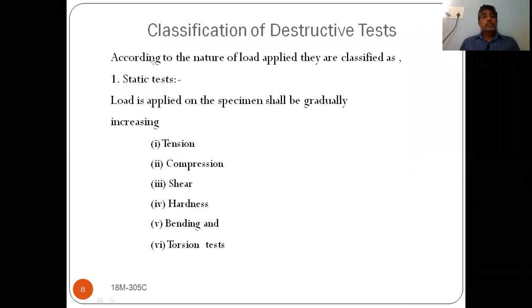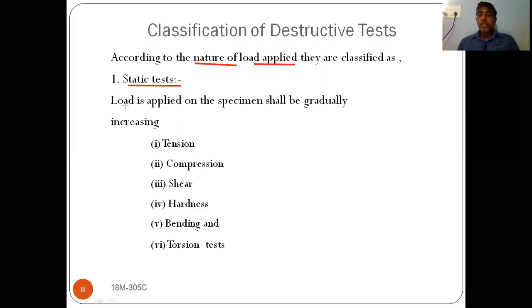So here we are classifying the destructive test based on nature of load applied. So which type of load are you applying? First one is the static test. So what is meant by static loading? We should understand.